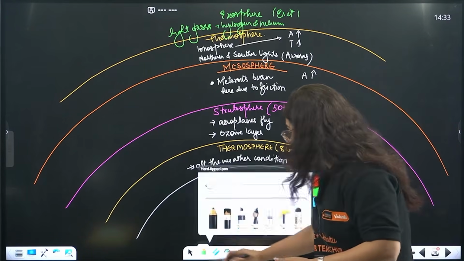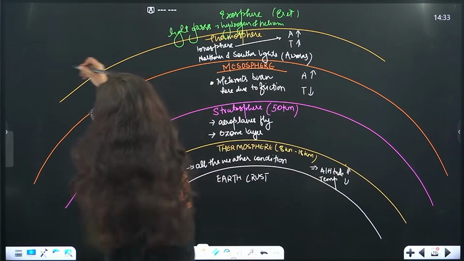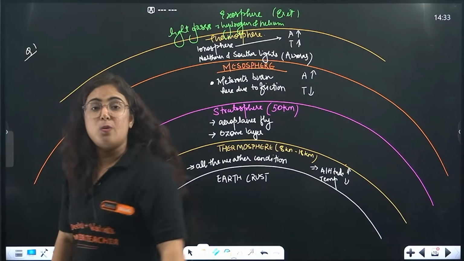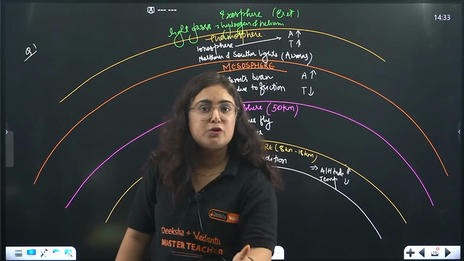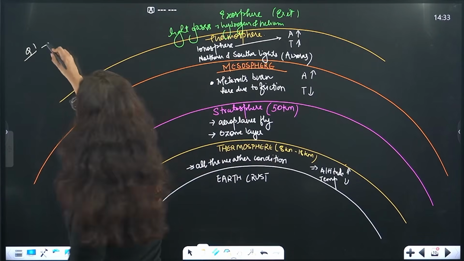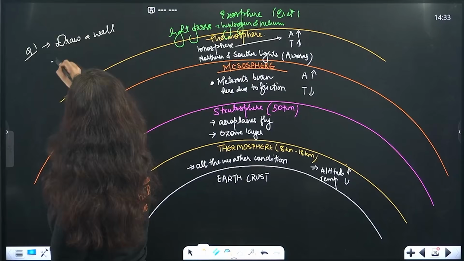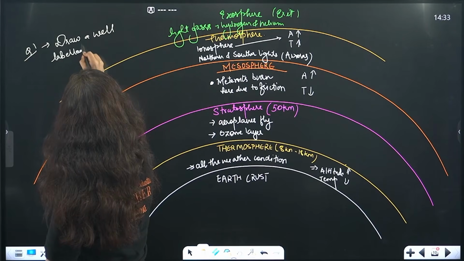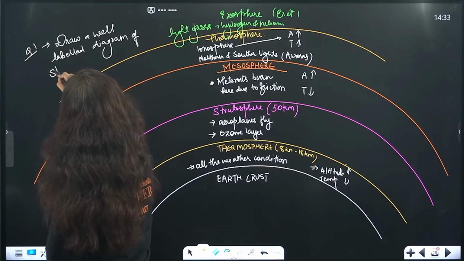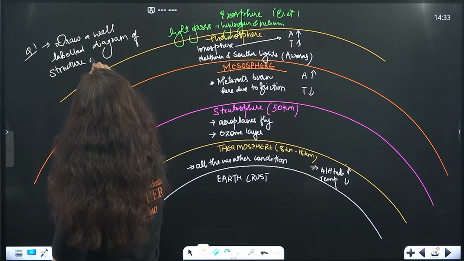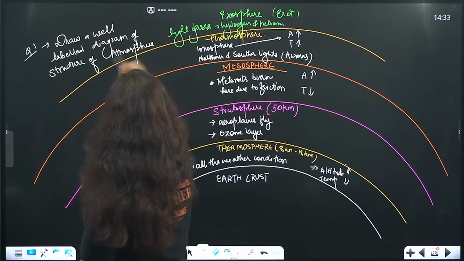Now coming towards my favorite part, that is question time. Question number 1 will be the favorite question of your examination. Trust my words. Draw a well labeled diagram of the structure of the atmosphere. And this is the first point.